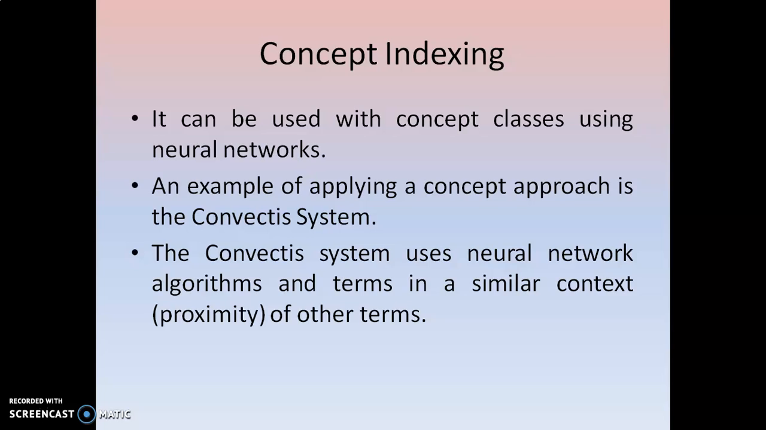And it can be used to build concept classes using neural networks. Neural networks are connectionist models which are going to improve the concept classes. Concept related classes and concept hierarchy generation are used very successfully with the help of artificial neural networks. Okay. One example system we are going to discuss here is the convective system. The convective system also implements neural network algorithms in the concept indexing with the help of the similarity context and proximity measurements it takes. Okay, so concept indexing and concept hierarchies are the same. With the help of artificial neural networks, we can implement it. The best example for this is the convective system.